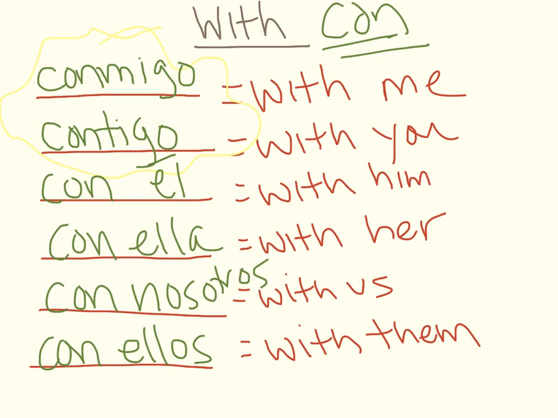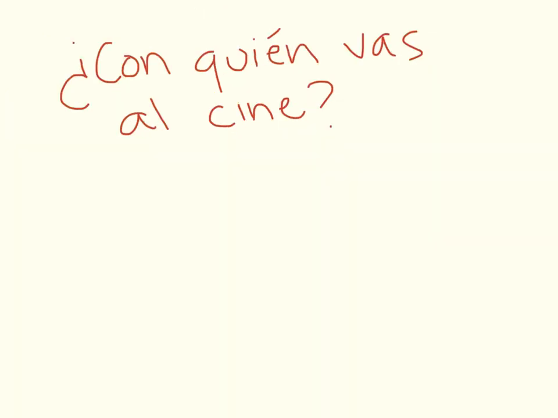You got it. Once you remember this extra special, we'll make it rainbow. That's how fancy we're going to be. Oh, we're not going to make it rainbow. Once you remember that conmigo and contigo, you got it all. So this is what I want you to do. Flip over your paper to the back, and I want you to answer the following question. I want to know, ¿con quién vas al cine? Who do you go to the movies with? I'm looking for, I go to the movies with, and then you're going to tell me with whom.